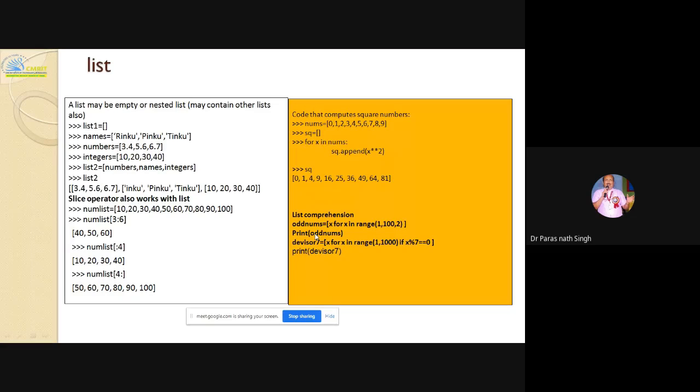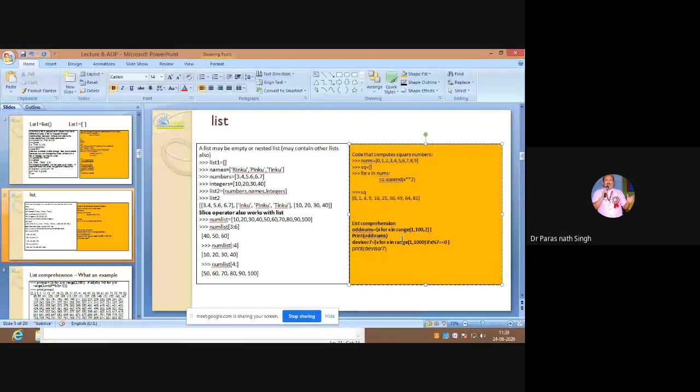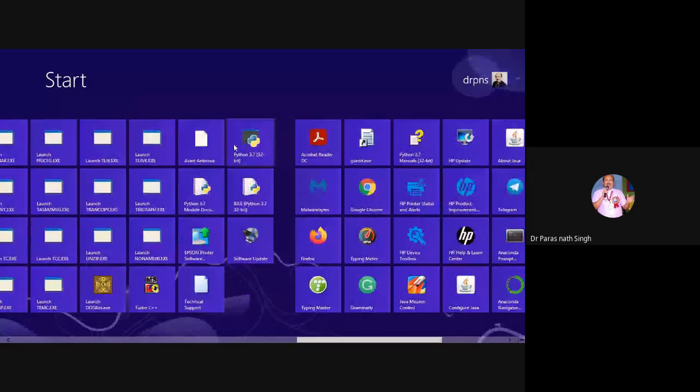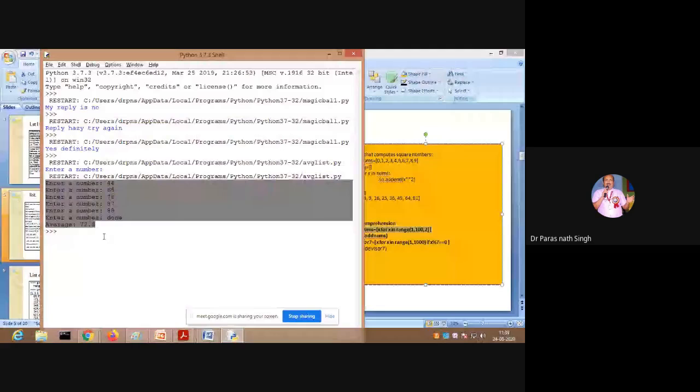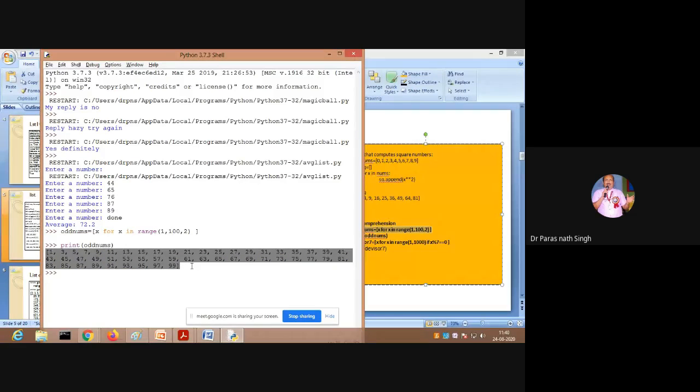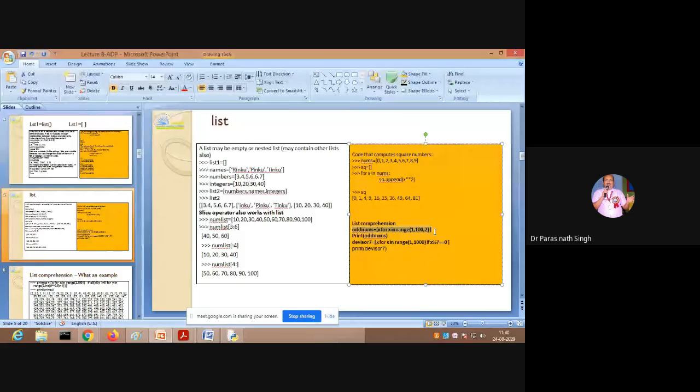If you want to see, I will take this to the IDLE and print and display it here. So print odd nums. It is printing in a list all the odd numbers from 1 to 100, and that output I will keep here.